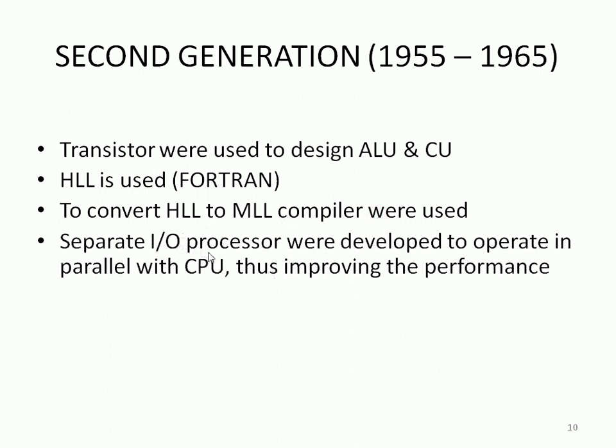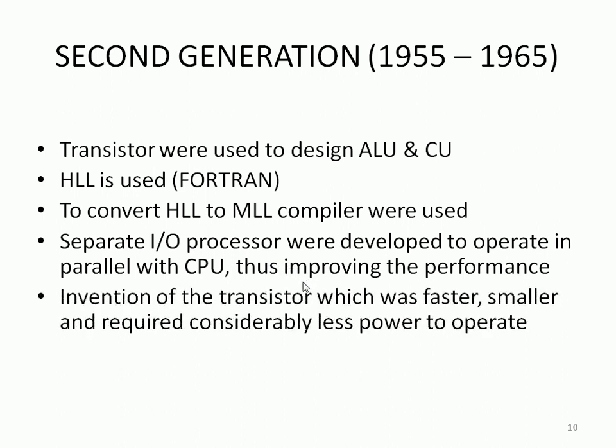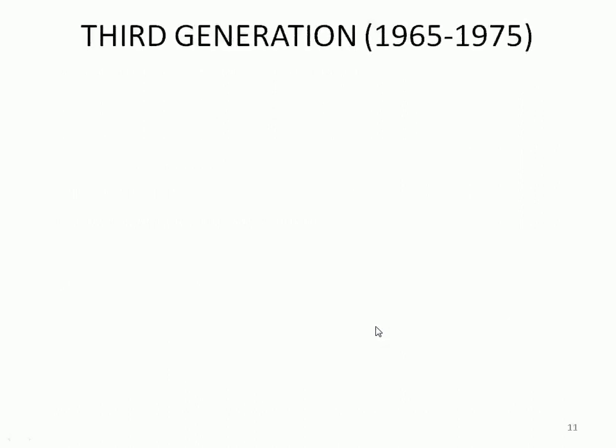A separate IO processor was developed to work in parallel with the CPU, thus improving the performance of the computer, right? So the invention of the transistor, which was faster and smaller and required considerably less power to operate, was an improvement compared to the first generation. So transistors replaced the diodes and so on.